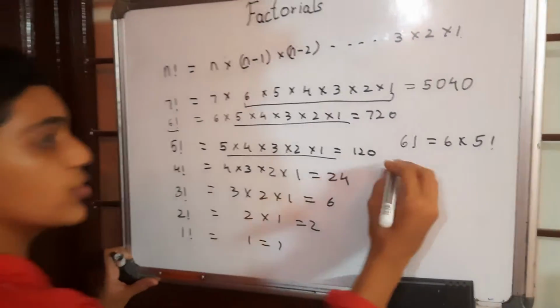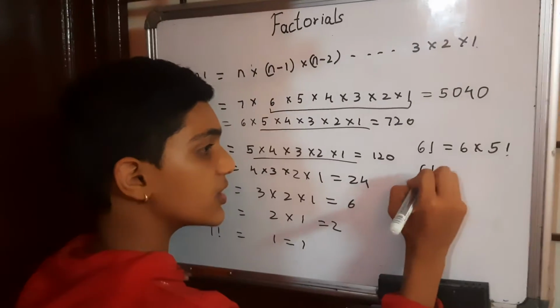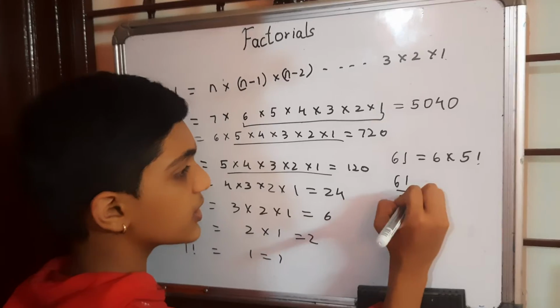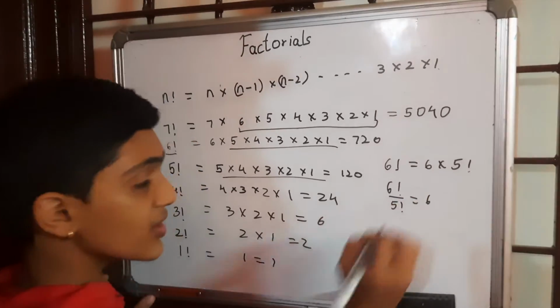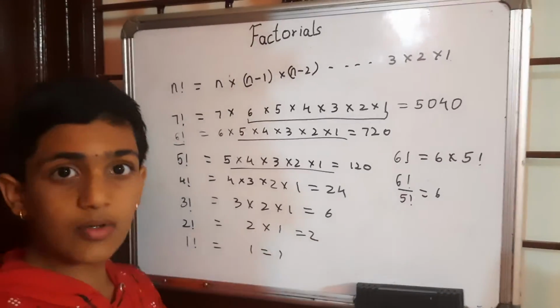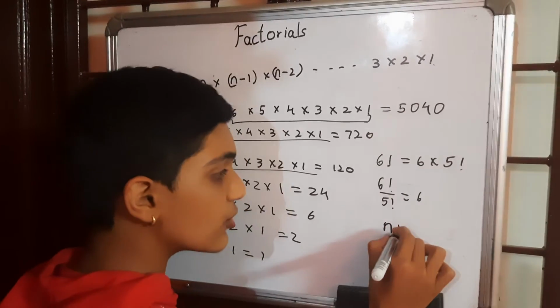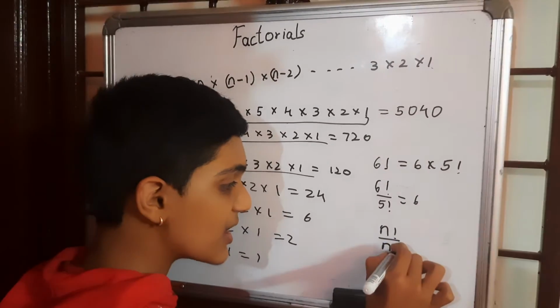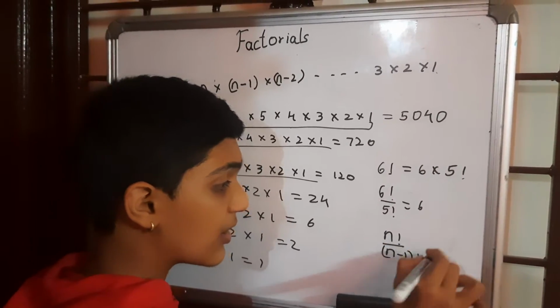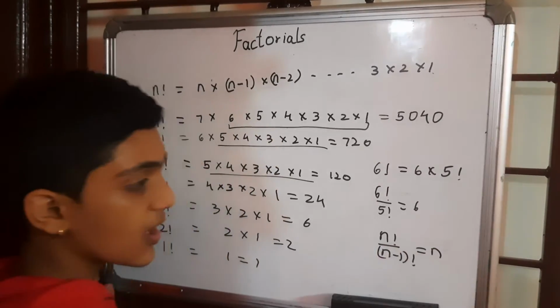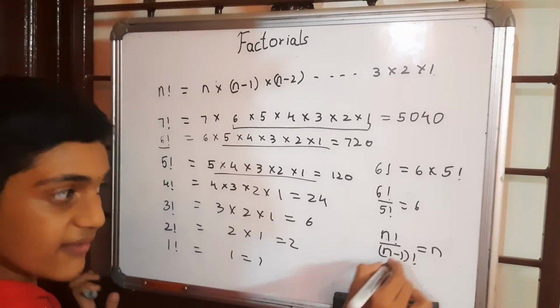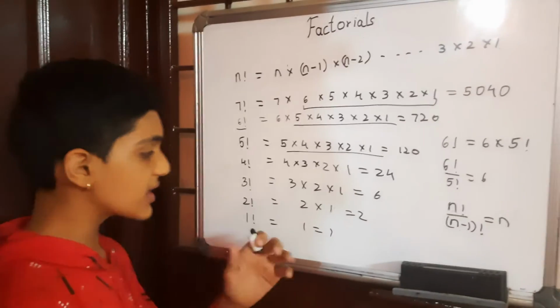So you can say that 6 factorial by 5 factorial gives 6. With this, you can see one rule: n factorial by n minus 1 factorial always gives you n, because in n factorial you have n minus 1 factorial, and those two get cancelled.